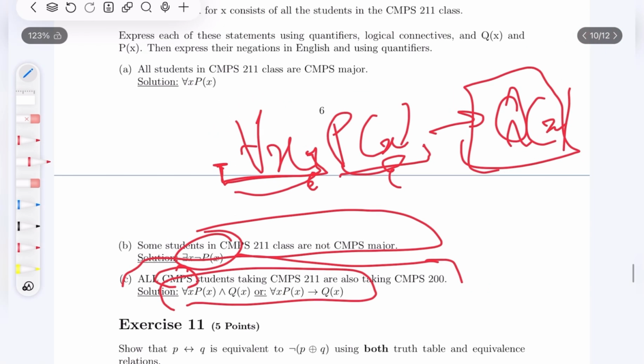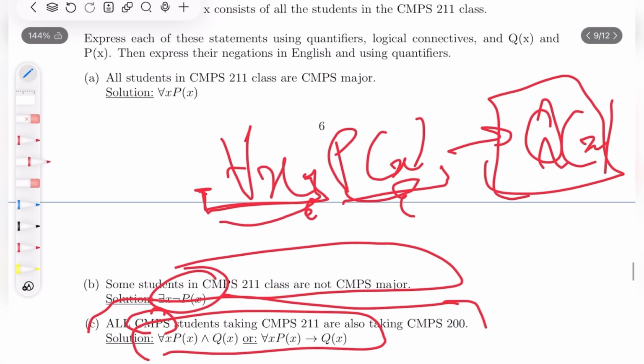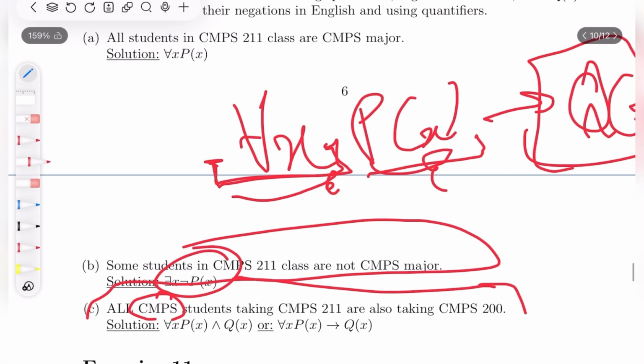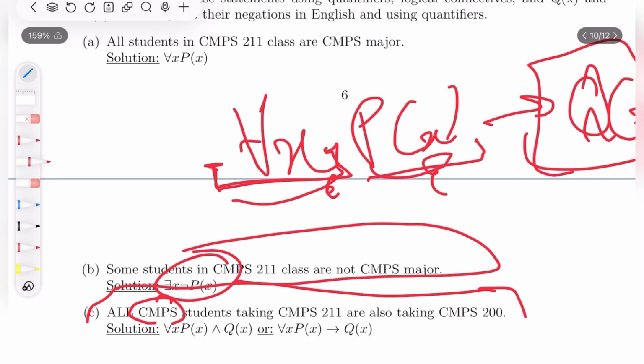Okay, and the negation of it, they didn't put the negation, but they asked us to do so, so we'll just do it. So what's the negation in English? Let's not even try to put it right now using quantifiers. But what's the negation of all CMPS students taking CMPS 11 are also taking CMPS 200? It's that there's some student that is not taking both CMPS 11 and CMPS 200. Also here you'll notice that I didn't say there's someone that's taking CMPS 11 and not taking CMPS 200, because that's a specific case of the negation.